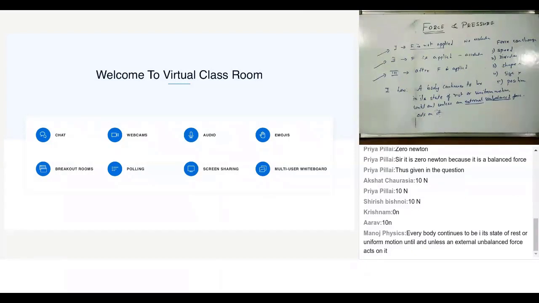One is rest. What does rest mean? The body is not moving, or the velocity of the body is zero. That's the first condition. Second, what does uniform motion mean? Let's try to understand each term here.